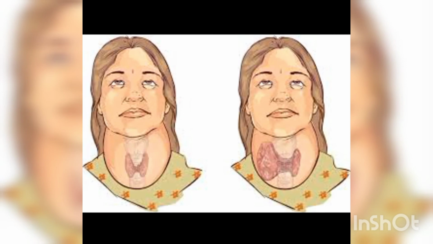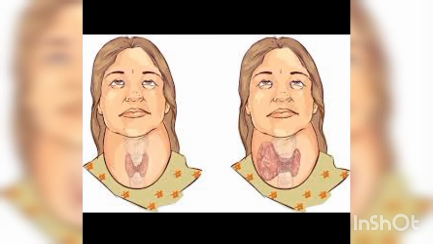And the next one is goiter. Goiter occurs due to iodine deficiency. Iodine is a mineral, and due to iodine deficiency, a person is affected by goiter. The symptoms of goiter are, you can see the person has a large throat, swelling of the throat or neck, then deafness, tiredness, weight gain.